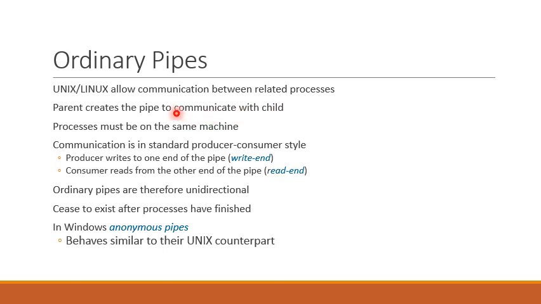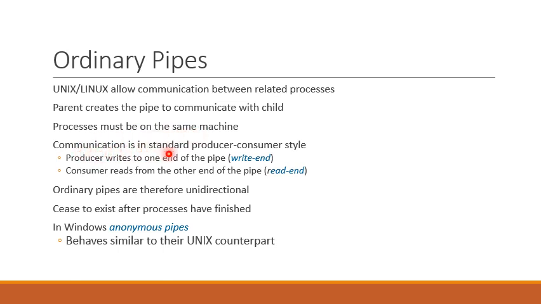For example, if the processes have a parent-child relationship, then the parent creates the pipe to communicate with the child process. Consequently, this requirement also implies that processes must be on the same machine. If the processes are related to each other, then typically these processes will be on the same machine. So a pipe can provide inter-process communication between processes residing on the same machine.